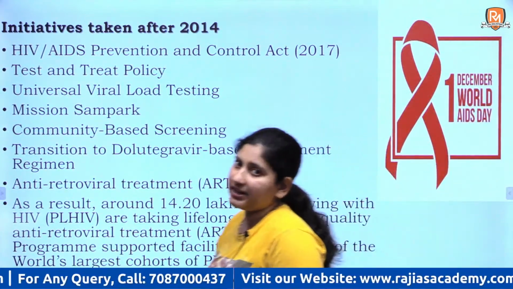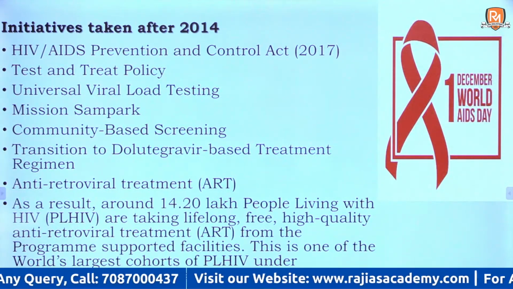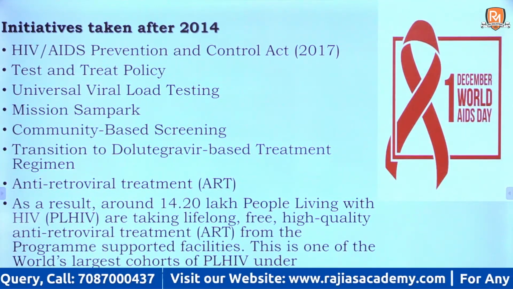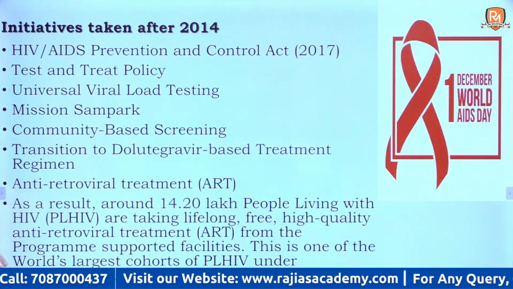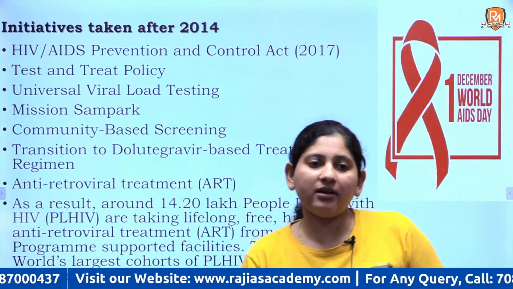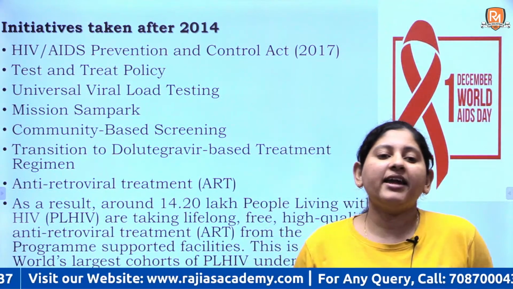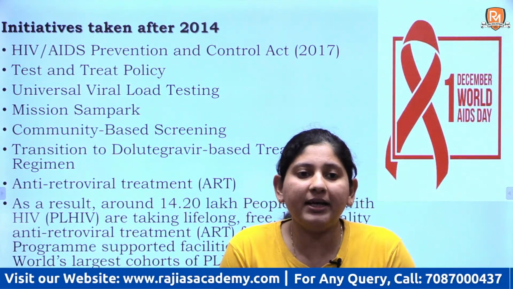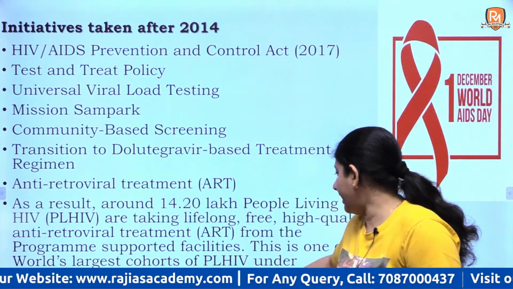These were the initiatives that have recently been taken post 2014. These are the HIV AIDS Prevention and Control Act of 2017, Test and Treat Policy. There has been universal viral load testing, then Mission Sampark. There have been a couple of community based programs, then a transition to DBT regimen, and there has been ART.